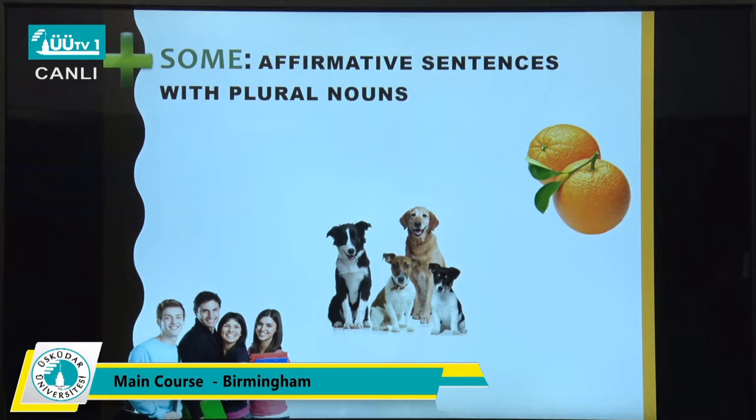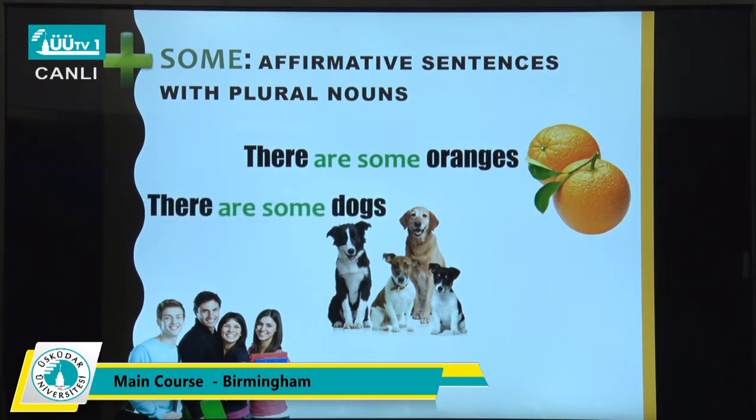Okay, so how can we make affirmative sentences with plural nouns? I'm pretty sure you gave the correct answer. Here you have, there are some oranges. The sentence is positive and you have a plural noun and it is also countable. So you can say there are some oranges. Next.